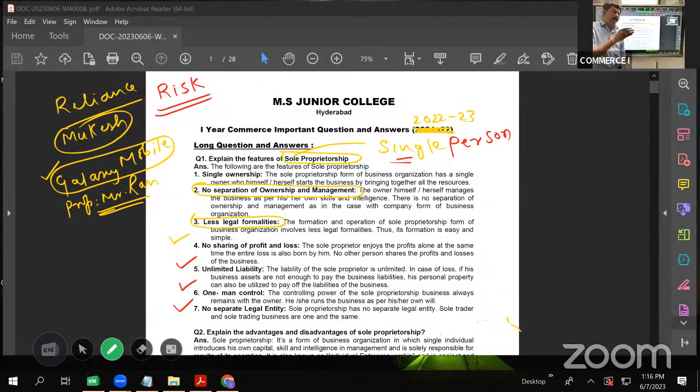That firm is known by the proprietor's name only. The firm is recognized by the proprietor's name only. It has no legal existence. As such, Galaxy Mobiles cannot enter into any contract with a third party. If any such contract is to be entered into, it would be between the proprietor and the third party, because Galaxy Mobiles has no legal existence. So this is how we have seen the features of sole proprietorship.